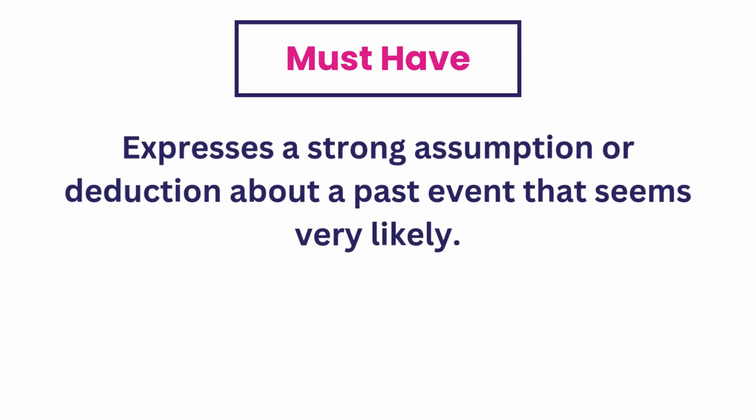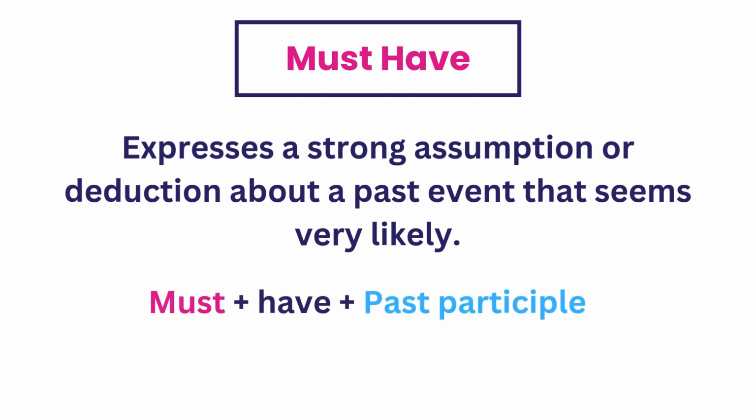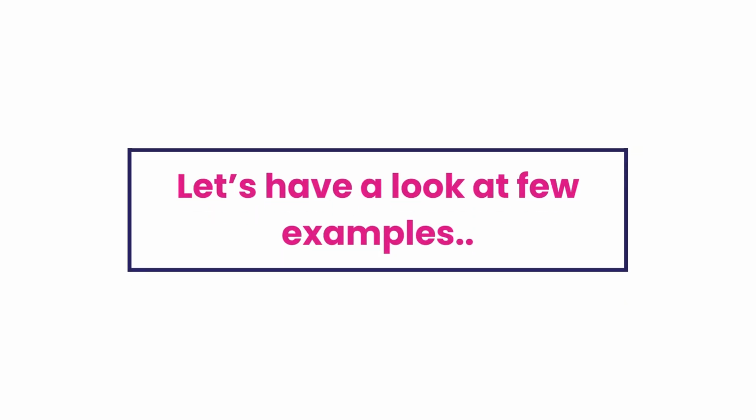Now let's talk about must have. This is used when we're making a strong assumption or deduction about a past event that seems very likely to have happened. It's formed with must have plus past participle. When we use must have, we're expressing that we're almost certain something occurred, based on evidence or logical reasoning. Let's have a look at a few examples.